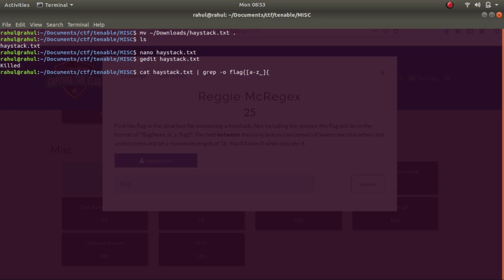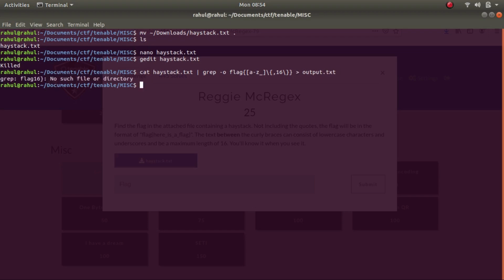We don't know about the minimum length, so we are leaving it. So let's put a comma, and the maximum length is 16. There we go. And the last curly bracket. Now this curly bracket is not a part of the regular expression, so we'll be escaping it, and this as well, and we'll be redirecting the output to our output.txt file.